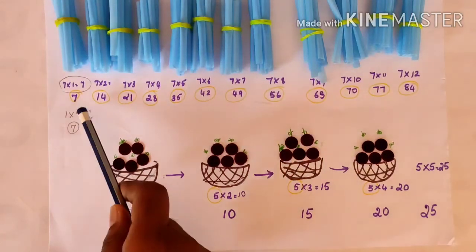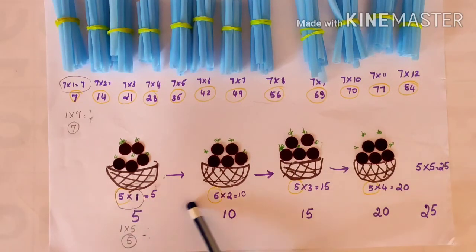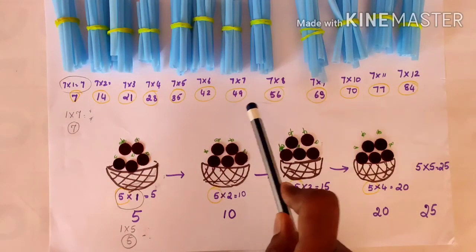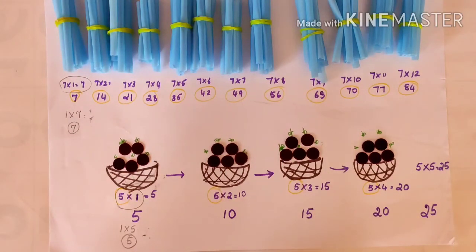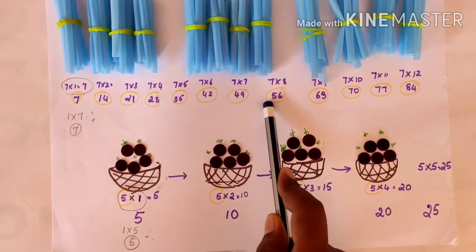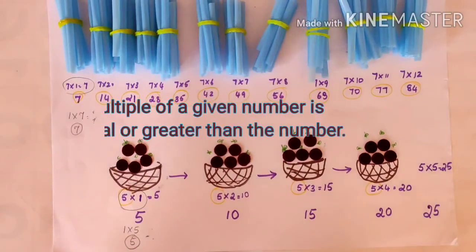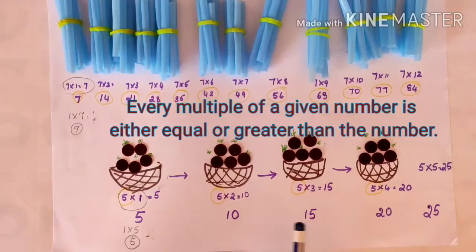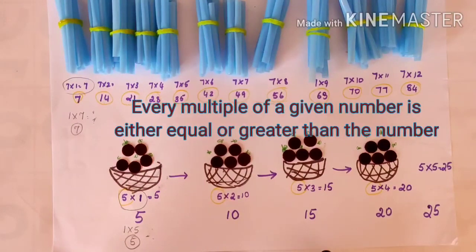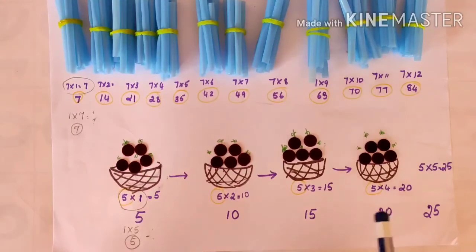Now if you observe the multiples, the encircled numbers, we can see that every multiple of a given number is either equal to or more than the number. Once again, every multiple is equal to or more than the number. Multiples cannot be lesser than the numbers.